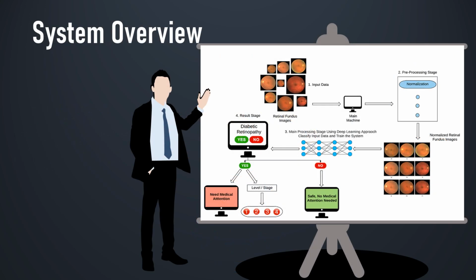Going through our system overview, which starts with uploading the images to our system, the system passes through different stages. First, pre-processing, where we normalize all the images to be equal sized. Then the main process stage takes place, where we classify the input data and train the system. Finally, the last stage, which is the result stage, where the doctor views the result containing whether the patient has diabetic retinopathy or not. If yes, the system shows which stage the patient is in.